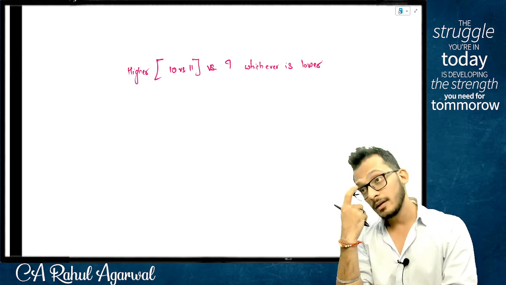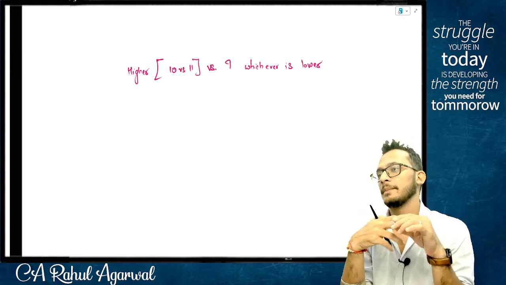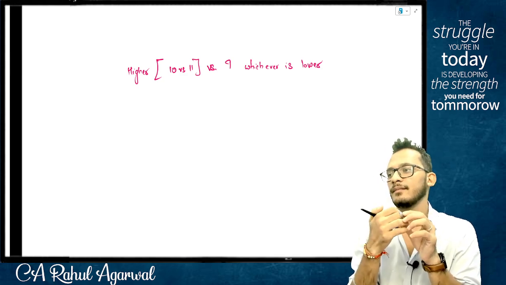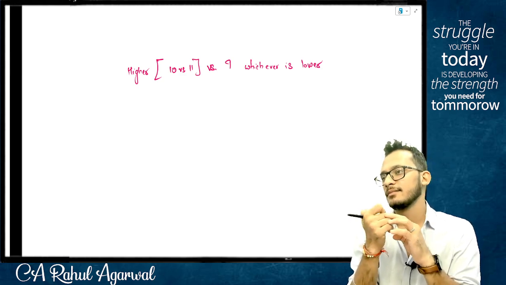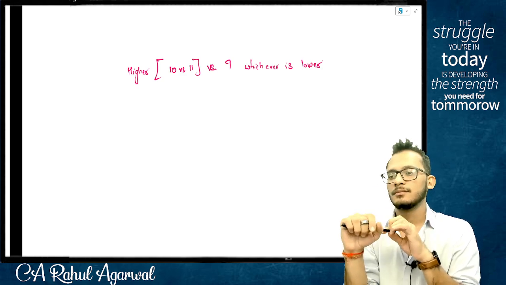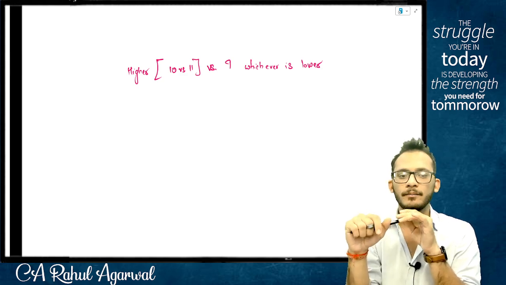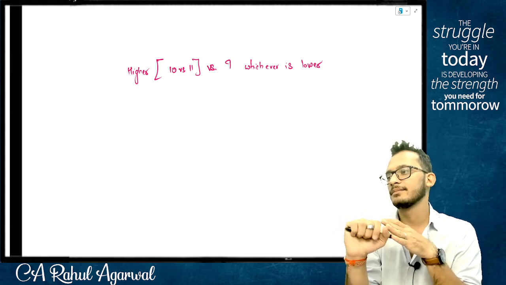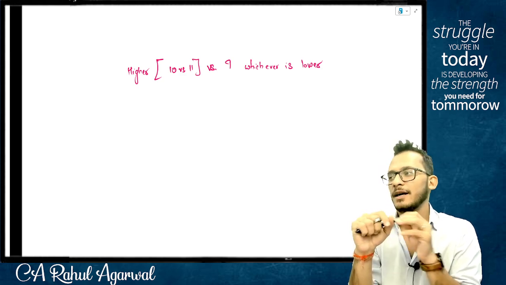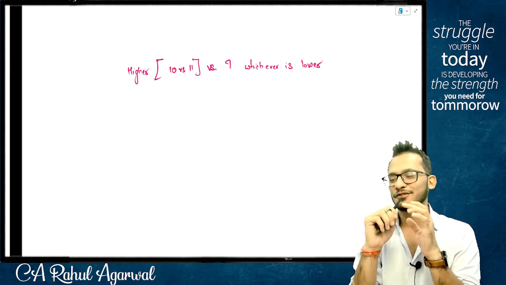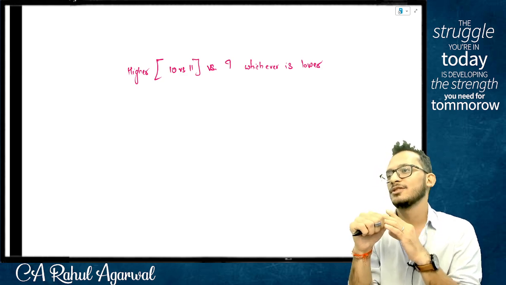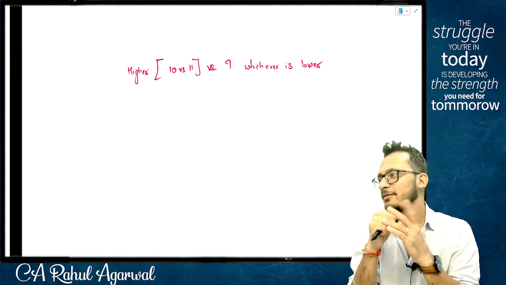Step number 13. Claim TDS, comma, TCS, comma, advance tax, comma, self-assessment tax, comma, relief under section 89, comma, partial integration of agriculture income.